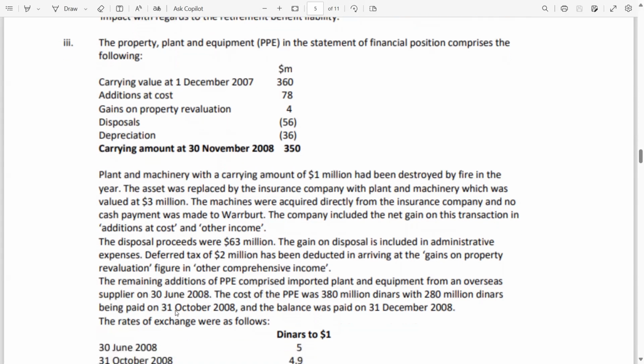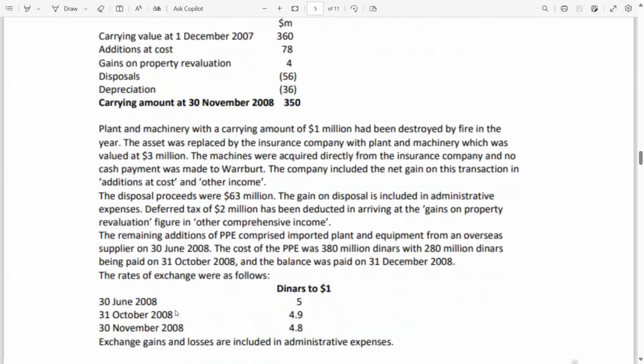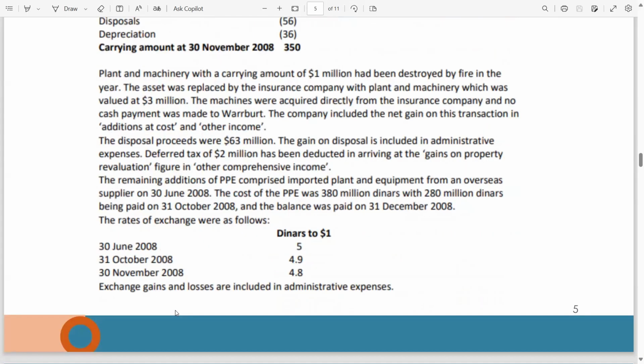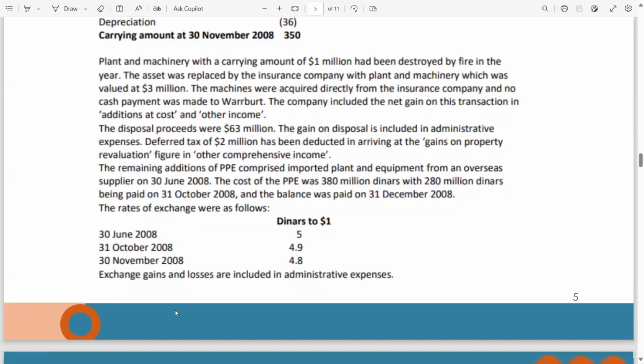So now these are the following exchange rates. 30th June 2008 is 5, meaning 5 dinar per dollar. 31st October 2008 it's 4.9 dinar per dollar. 30th November 2008 is 4.8 dinar per dollar. Exchange gains and losses are included in administrative expenses.